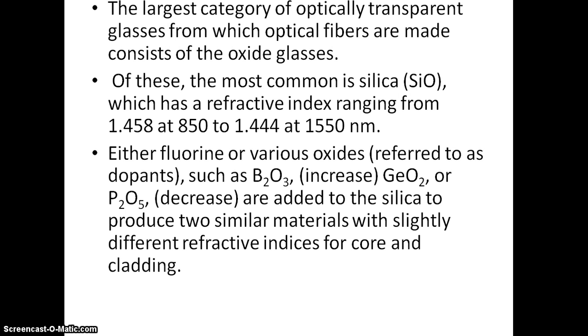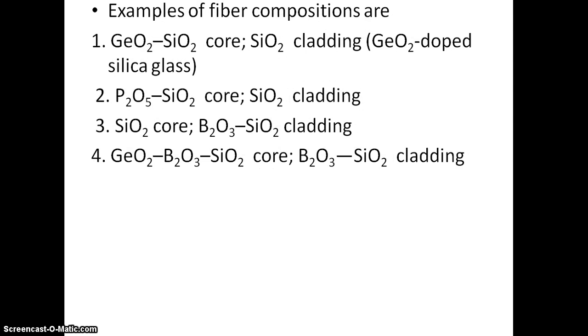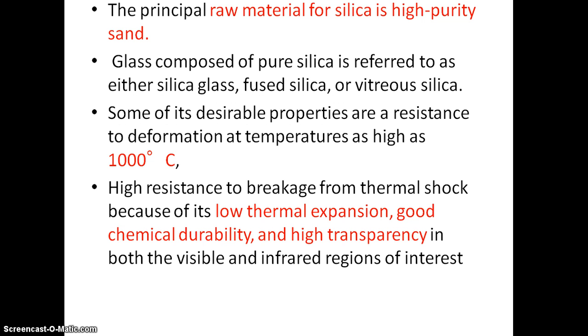at 850 nanometer to 1.4444 at 1550 nanometer. And dopant materials like fluorine or oxides such as B2O3, GeO2, P2O5 are added to the silica to produce two dissimilar materials for core and cladding. Okay. So examples of fiber compositions are GeO2-SiO2 core, SiO2 cladding; P2O5-SiO2 core, SiO2 cladding; SiO2 core, B2O3-SiO2 cladding. Like that we can have different fiber compositions.